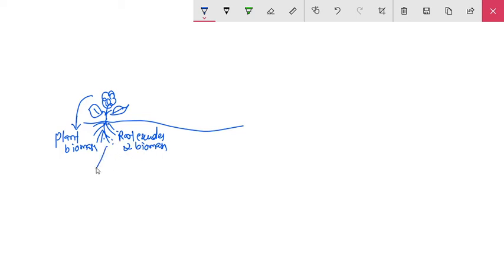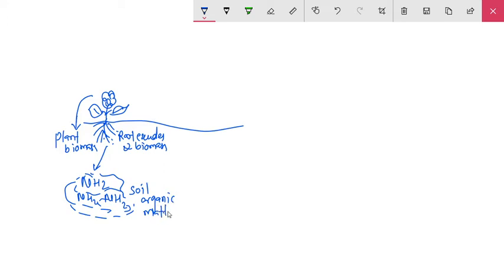So it produces humus and organic matter in the soil. That means this biotic material gets degraded and produces humus in the soil.